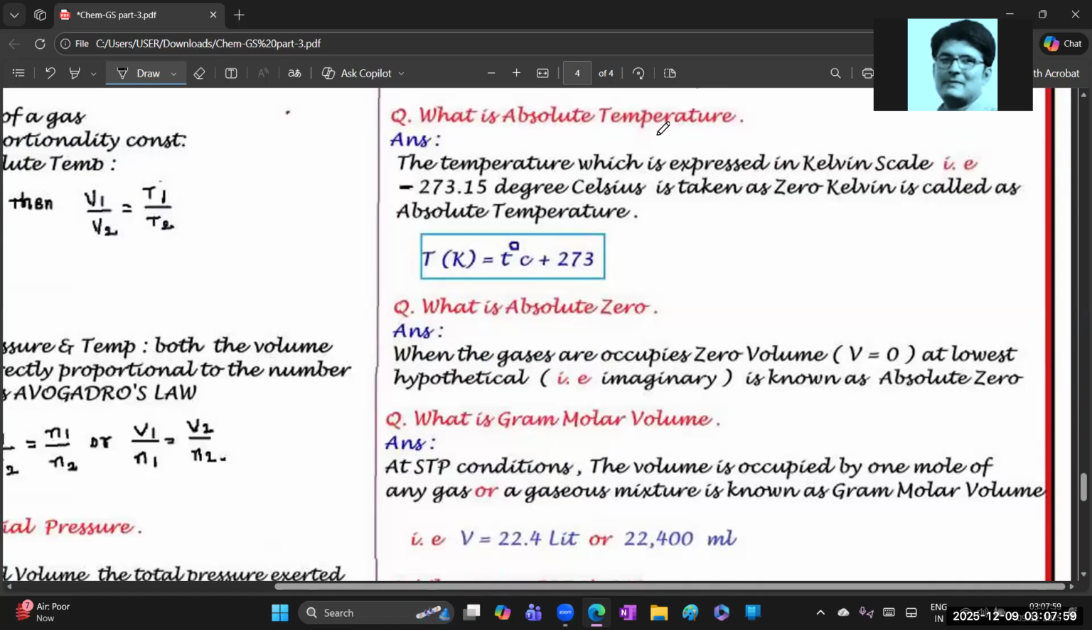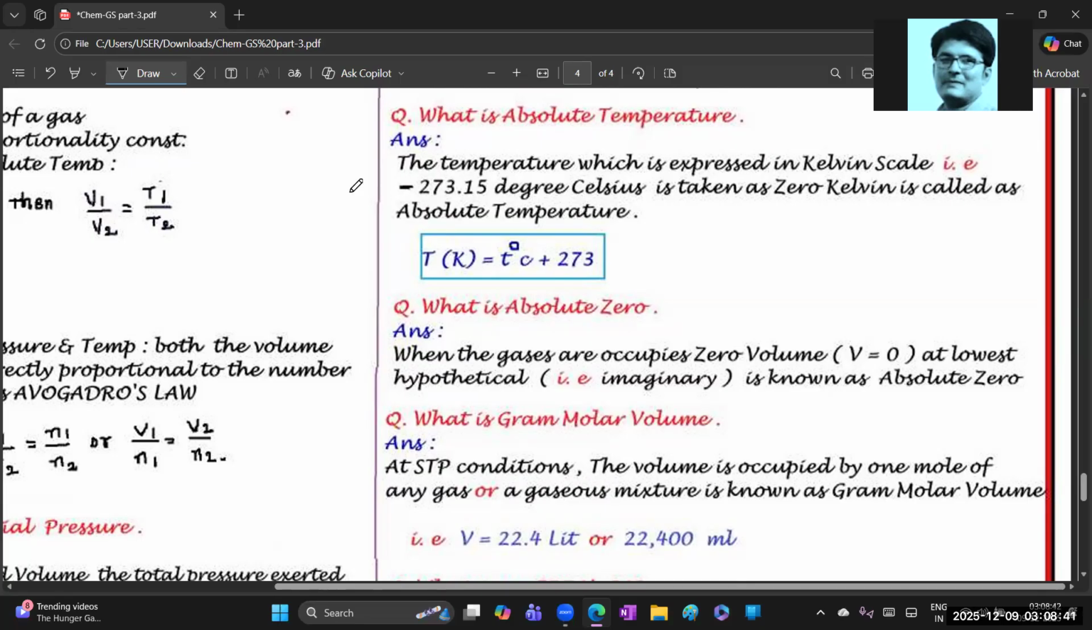Generally, what do we take? Temperature should be taken in Kelvin. Like T degree Celsius means, to the given temperature we need to add 273, not 273.15. Okay, just 273 in the calculation part. So what is it? The temperature which is expressed in the Kelvin scale only, not degrees Celsius. That is how much, beta? Minus 273.15 degrees Celsius. How much is it in Kelvins? That is minus 273.15.